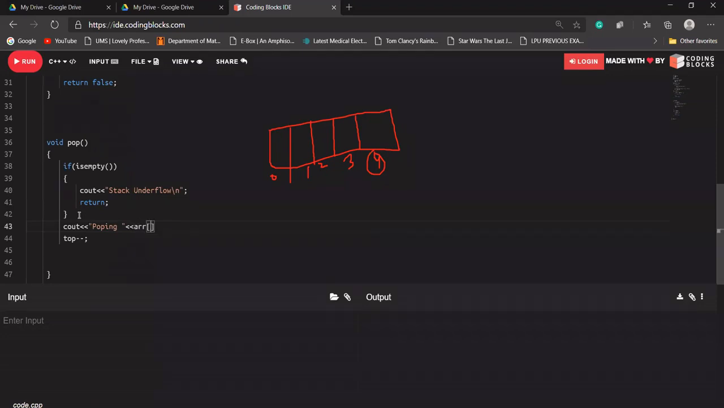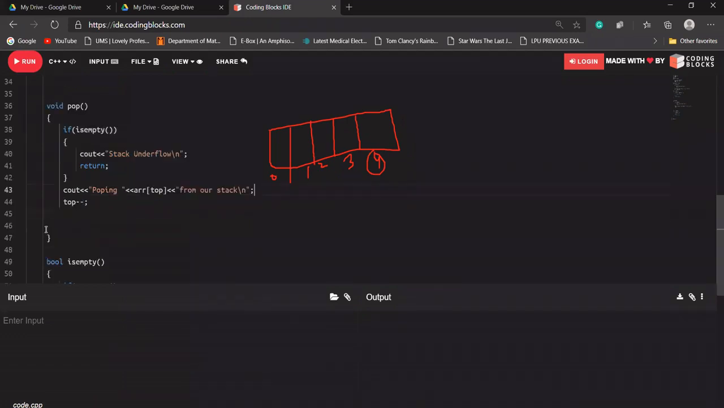What will be our top element? Array top. Okay, because the top will be pointing to it. If this is not the case, this means there is something in our stack, and top is pointing to the top of that element. So if I'm printing cout popping array top, then what statement will be printed? Let's say 5 is at the top of our stack, so it will print popping 5 from our stack.